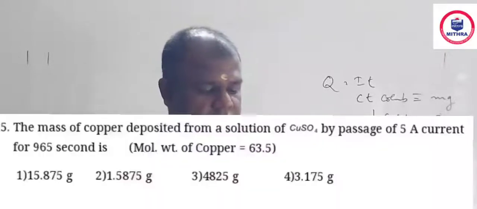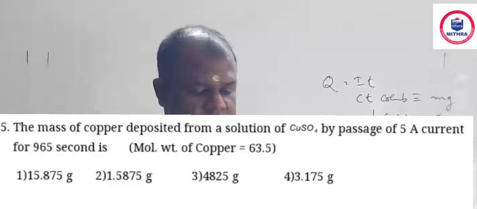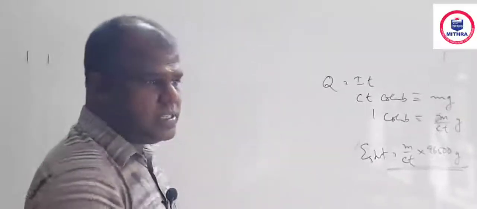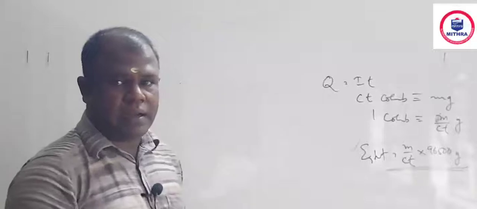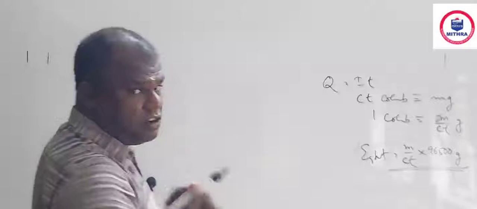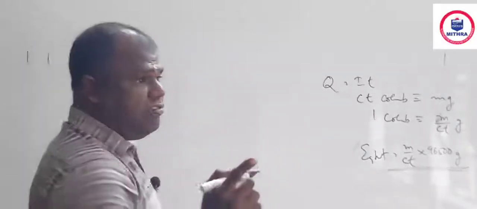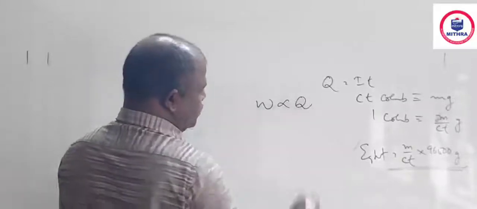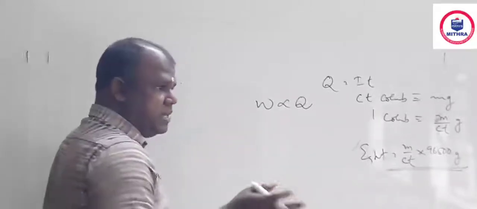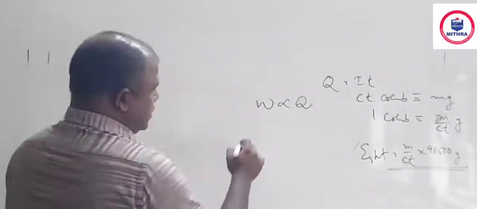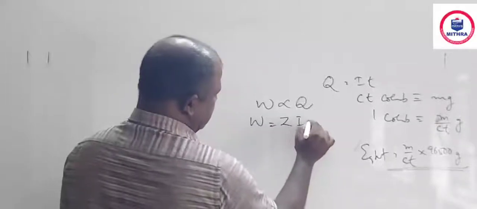Question number 15. Mass of copper deposited from copper sulfate by passing 5 ampere current for 965 second is. We can do the question in 2 or 3 patterns. I am sticking to the previously discussed pattern. Otherwise, there is a direct formula. According to Faraday's first law, weight of the substance deposited or evolved is directly proportional to the quantity of the electricity passed through it. So W is equal to ZIT.